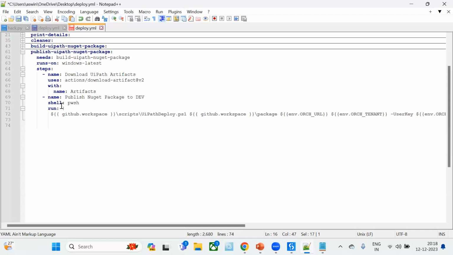Here also, we are using the PowerShell script. And you can see it's also going to run something. What is that? Scripts UiPath deploy.ps1, which we have inside our project scripts folder. So we are just calling both of these. For building, we are calling UiPath pack, and for deployment, we are calling UiPath deploy.ps1. This is also a PowerShell script. So that is the main concept behind these things. I think now you have some more idea about how this YAML file is going to work.